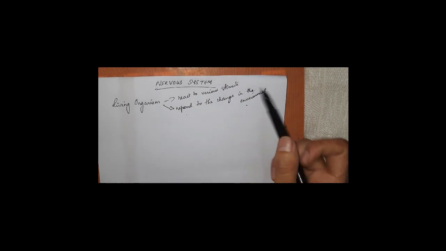This stimulus means a change in the external or internal environment. In the environment we have external and internal environment. When there is a change in the external or internal environment, it produces a physiological response in an organism.